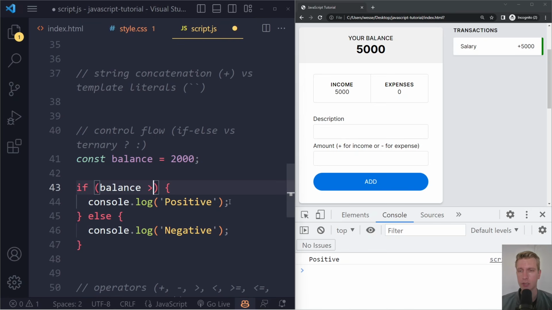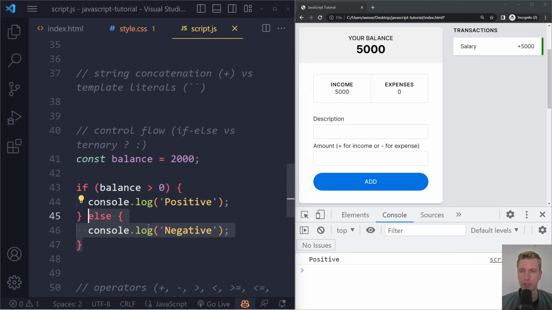So here I can also say if balance is less than 0. Now it will be like this: 2000 is less than 0. Well, no, that's false. So this will evaluate to false, so we don't run this statement. In fact, instead we're just going to run this statement. So if I refresh now, we get negative. Let me change it back to greater than, we get positive.